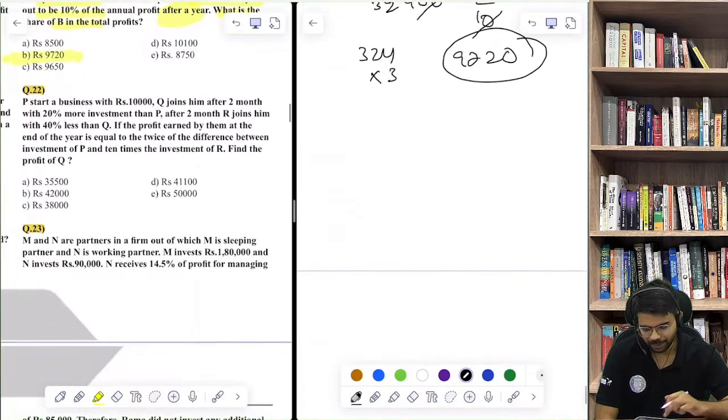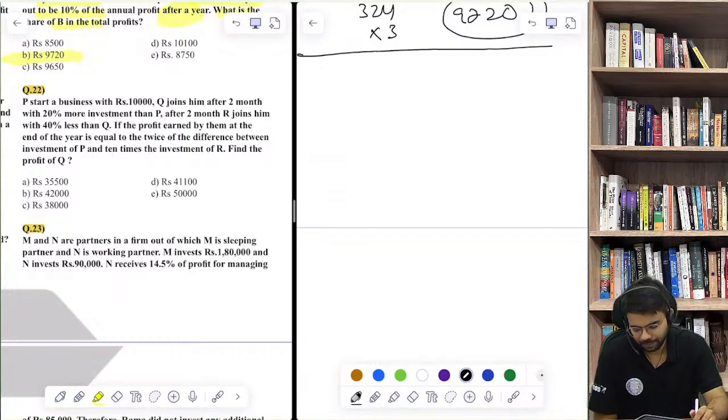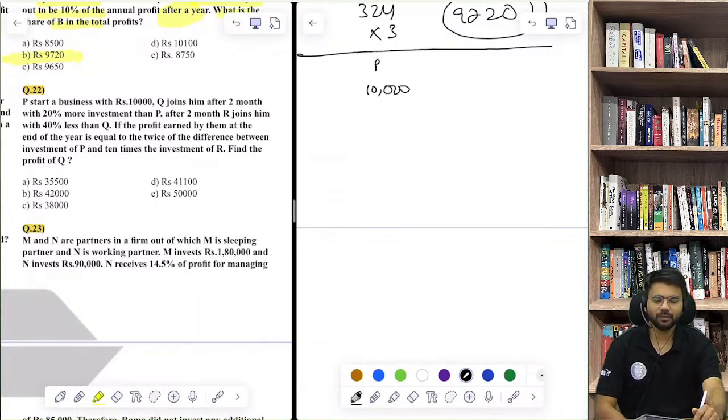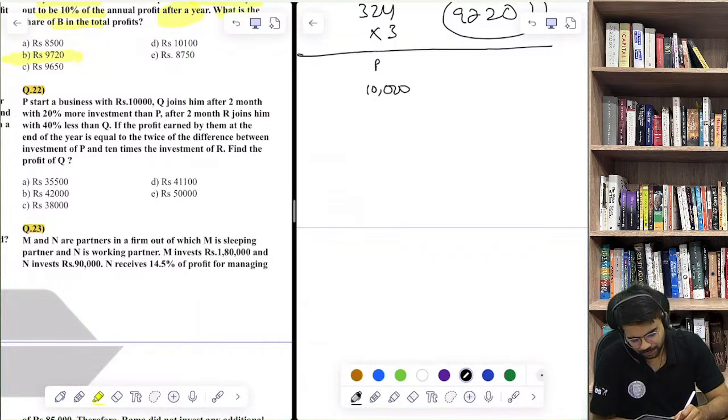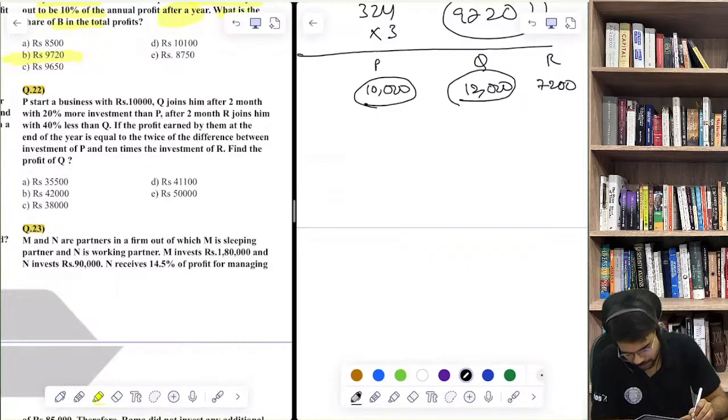Moving on, question 22. P starts a business with rupees 10,000. Q joins him after 2 months with 20% more investment. So 20% more basically here means 12,000. Yes or no? And after 2 months, R joins with 40% less. So 40% less means 60% of this. 60% of 12,000 is 7,200.